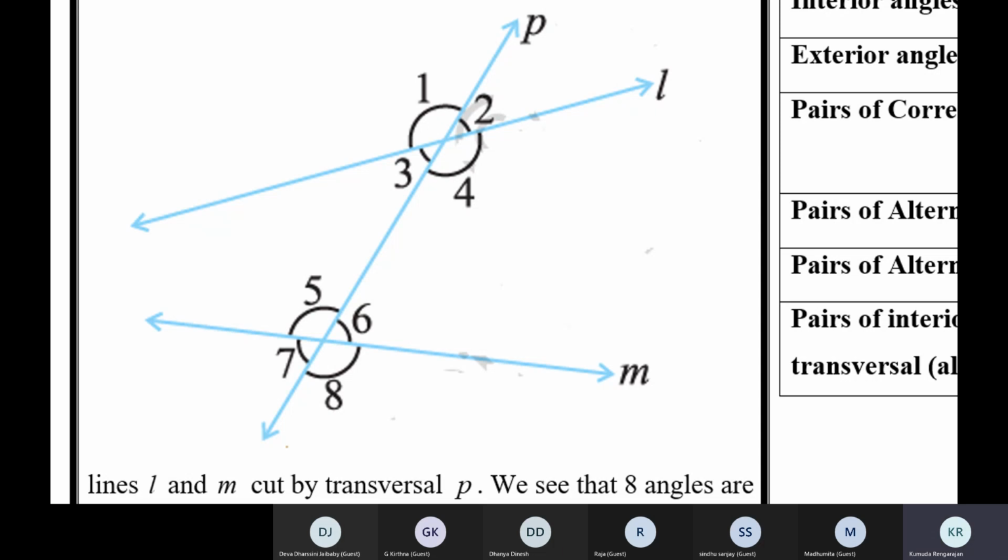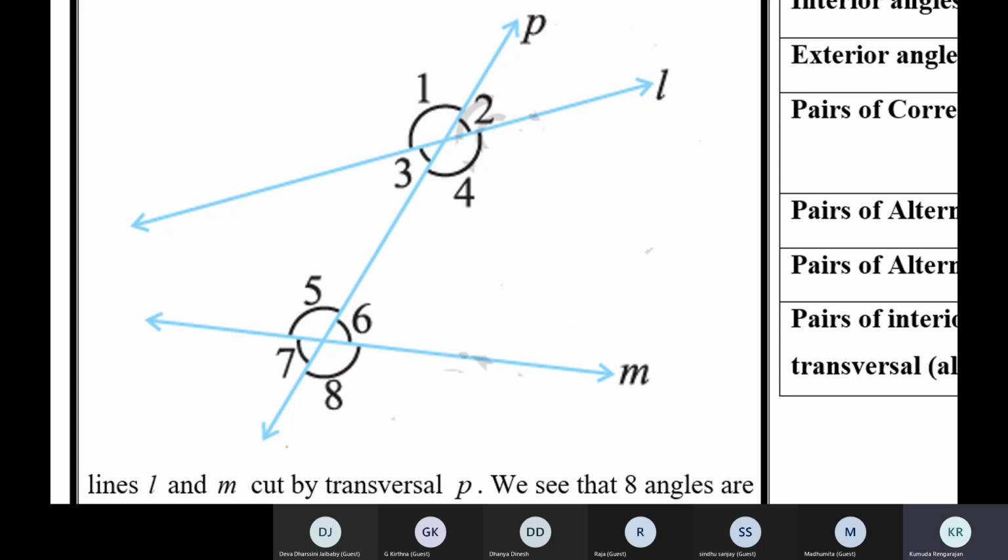Devadarshini, one pair of allied angles. Raja, one pair of allied angles. Ma'am, angle 4 and angle 6. Another pair, Raja. Angle 3 and angle 5. Okay, that's all we have. We have only 2 pairs of allied angles: 4 and 6, 3 and 5.